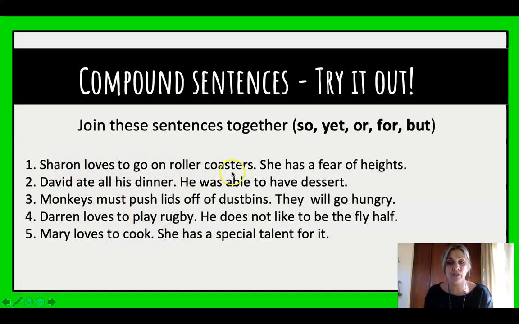Sharon loves to go on roller coasters. She has a fear of heights. Each of these sentences has a subject and a predicate. There is she, subject, and a predicate. The same as number 2, 3, 4, and 5. Each of them have 2 sentences that make sense on their own, but we want to join them together with a conjunction to make a compound sentence. So off you go, and when you come back, we'll go through it. Take a minute. You don't need to write out the whole sentence, just write the conjunction.